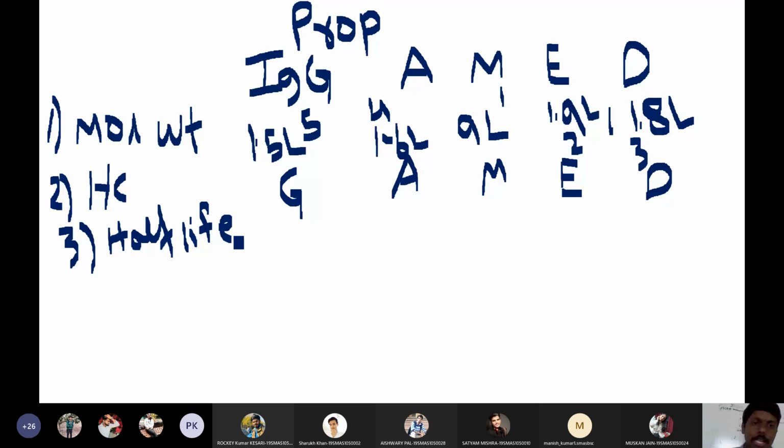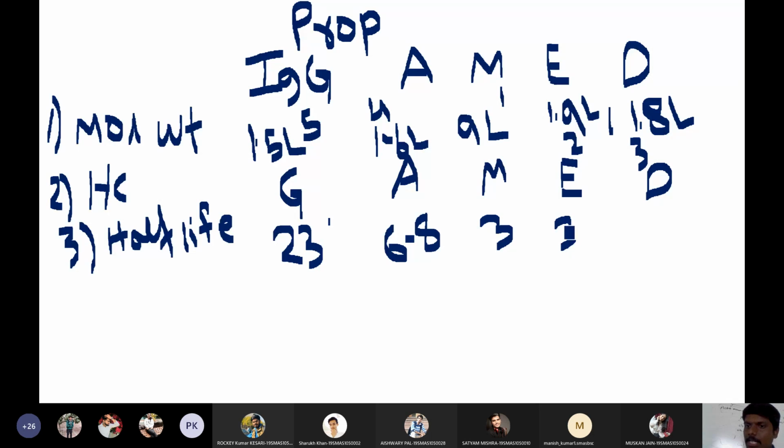One of the longest surviving antibodies among these 5 is IgG. IgG can stay in the circulation for almost 23 days in our body. After IgG, the second longest half-life is for IgA. After production, IgA can stay for almost 6 to 8 days in the circulation. After IgA, IgM will stay in the circulation for almost 3 days. Then IgD will stay for 3 days.